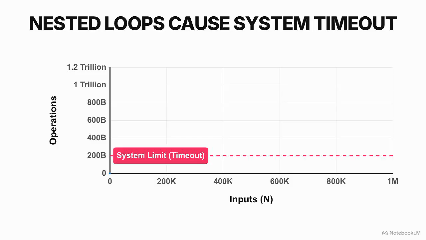This chart shows the mechanical reality of that choice. A nested loop creates O of n squared time complexity. Squaring 1 million elements means your code has to execute 1 trillion distinct operations. The system will time out before it ever reaches an answer.